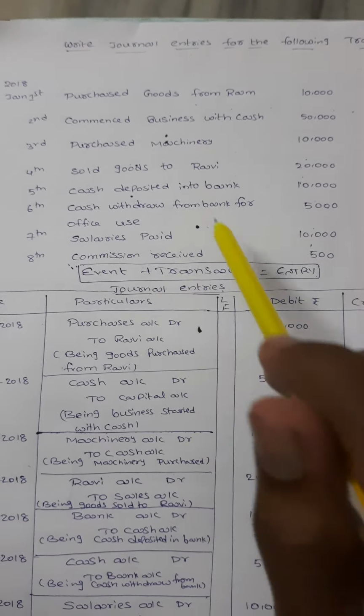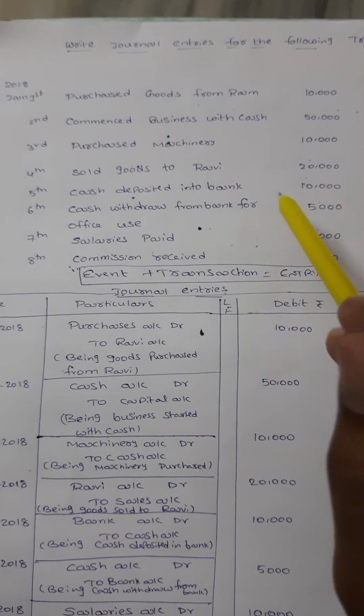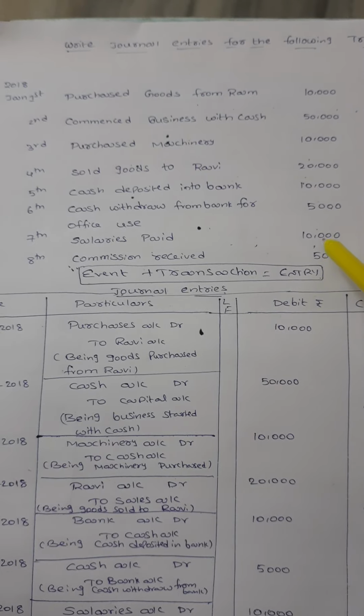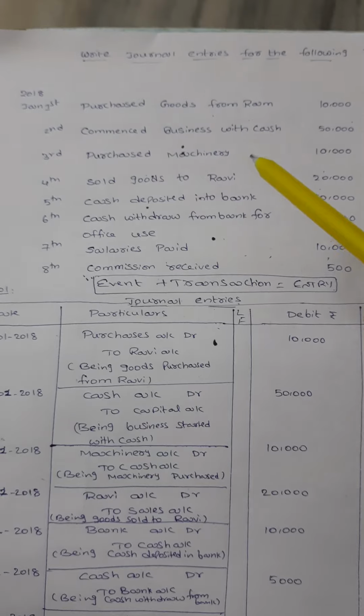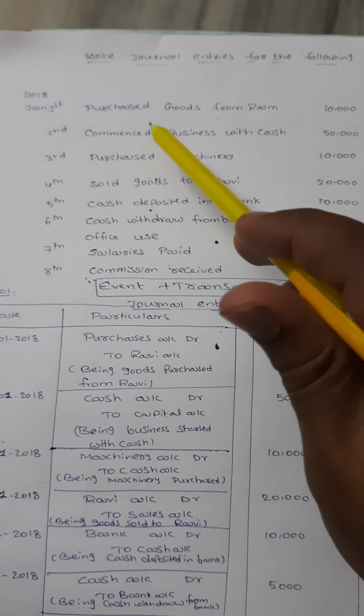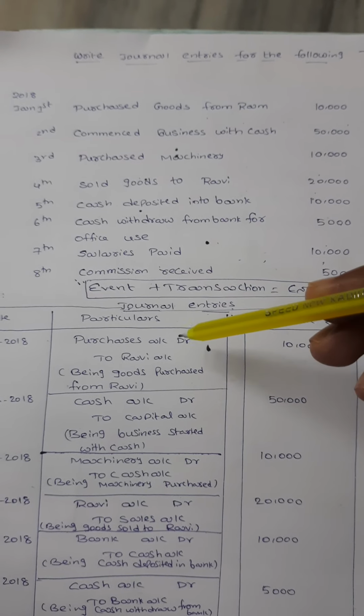These are the events as well as transactions, and with the help of these events and transactions, you should write the entry. That is nothing but a journal entry. So let me check one by one. Jan 1st 2018, purchased goods from Ram 10,000. What do we purchase here? You are purchasing some goods.